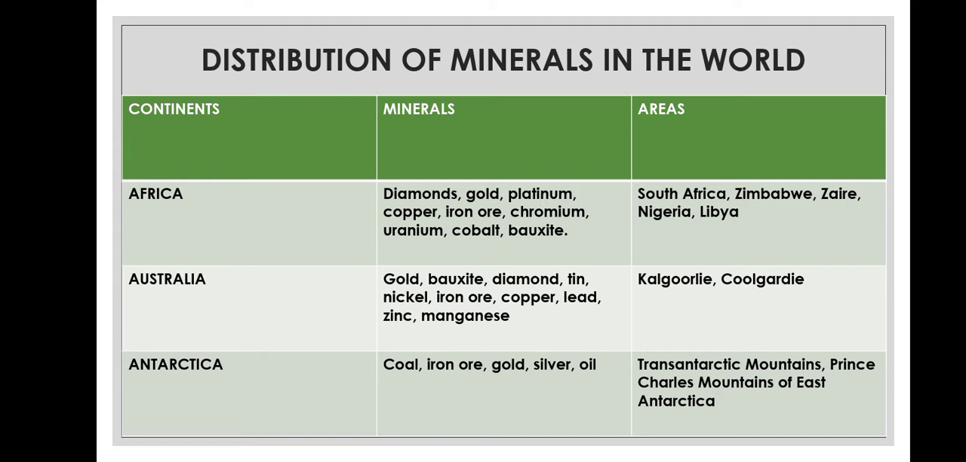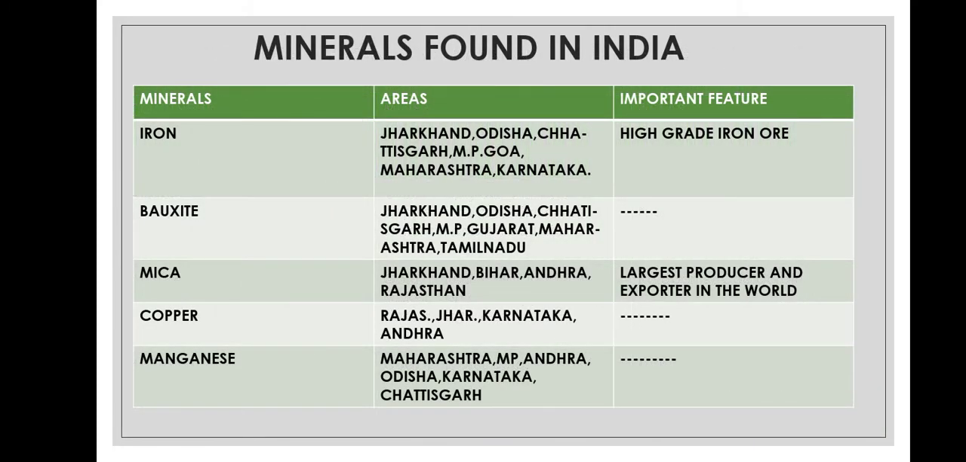In Australia, the minerals found are gold, bauxite, diamond, tin, nickel, iron ore, copper, lead, zinc, manganese in the areas of Kalgoorlie and Coolgardie. Antarctica has mineral deposits like coal, iron ore, gold, silver, oil in Transantarctic Mountains, Prince Charles Mountain of East Antarctica. You might be thinking about minerals found in India. Here is another chart which may help you to learn its distribution in India easily.